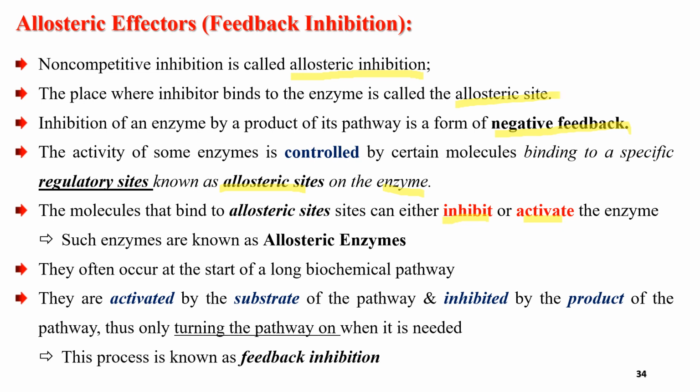Such enzymes are called allosteric enzymes. They often occur at the start of a long biochemical pathway in our cells. The enzyme is activated by the substrate of the pathway and inhibited by the product of the pathway. You see, the reaction is activated by the substrate and also inhibited by the end product. It only turns the pathway on when it is needed. This process is called feedback inhibition or end product inhibition.